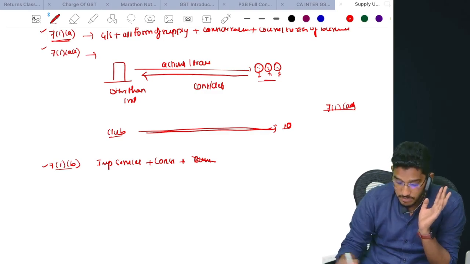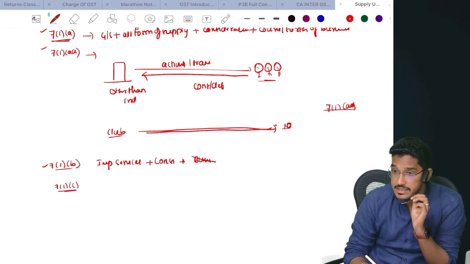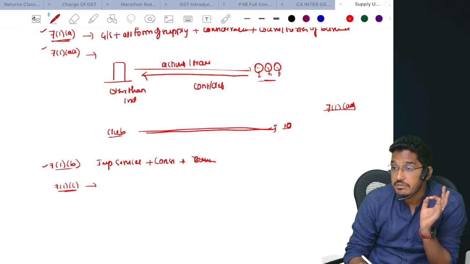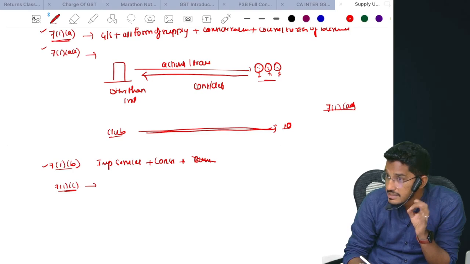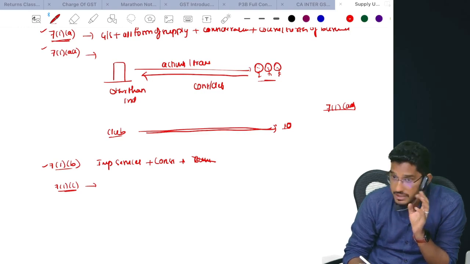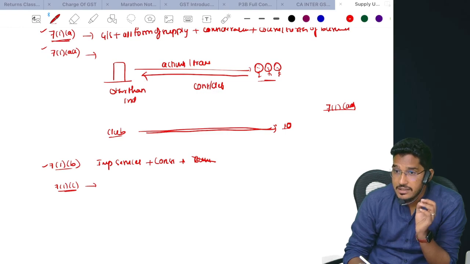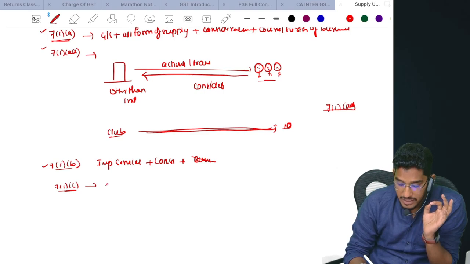But now we are going to clause C, which says that even though you are doing a transaction without any consideration, we will still treat that activity as supply. We call it deemed supply. So if you are doing certain transactions which are not for consideration, the Act is saying we will deem them as supply. Sir, what are those activities or transactions?